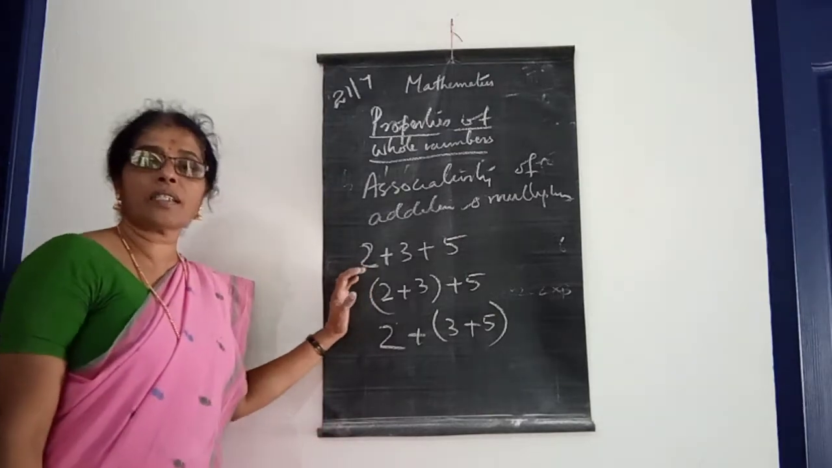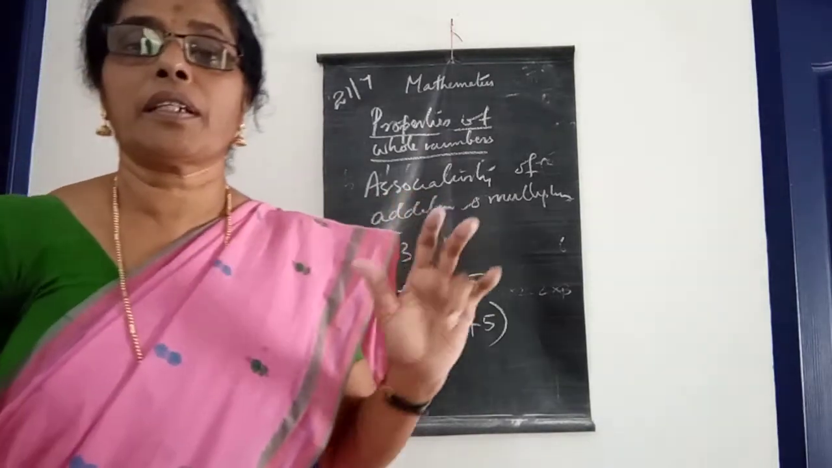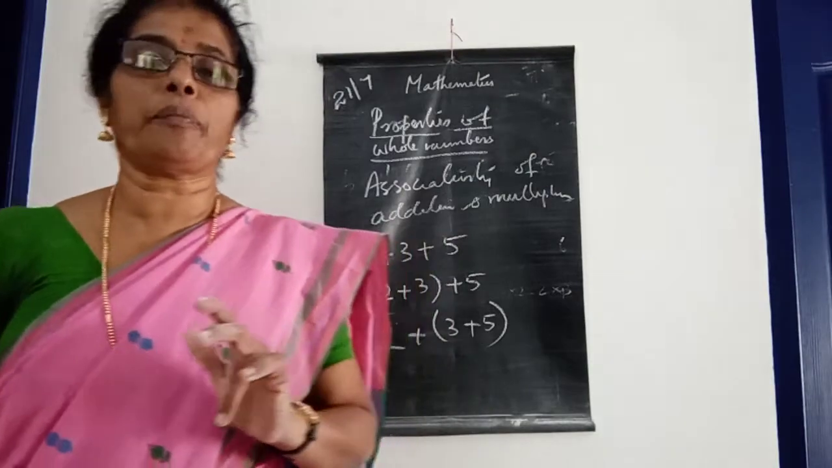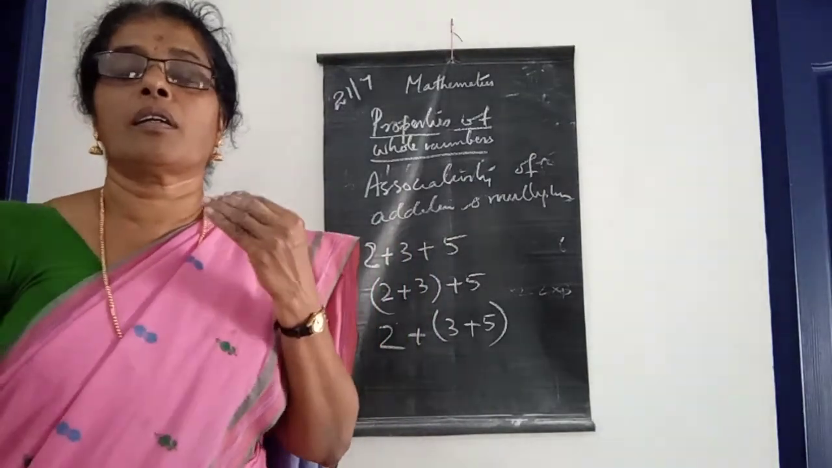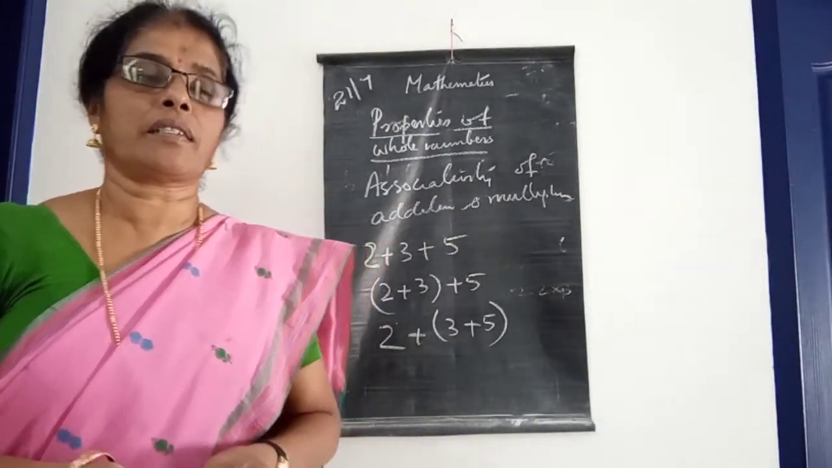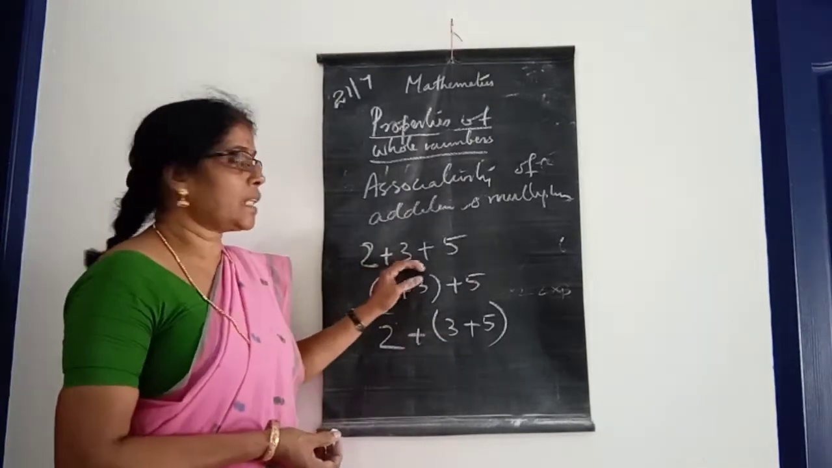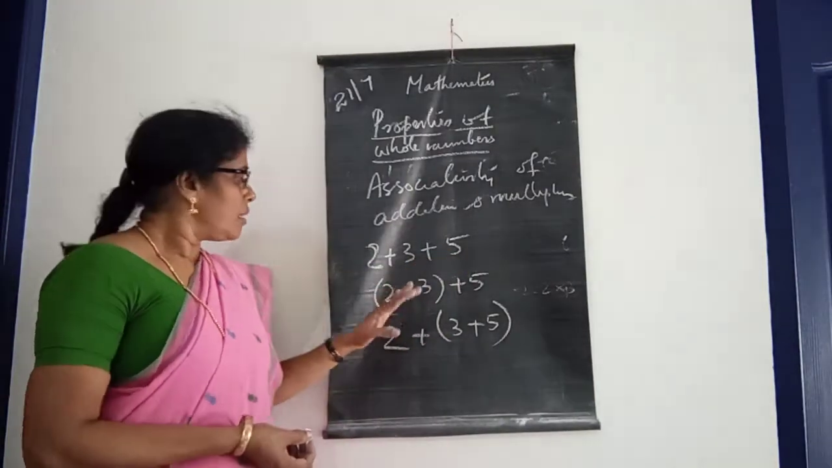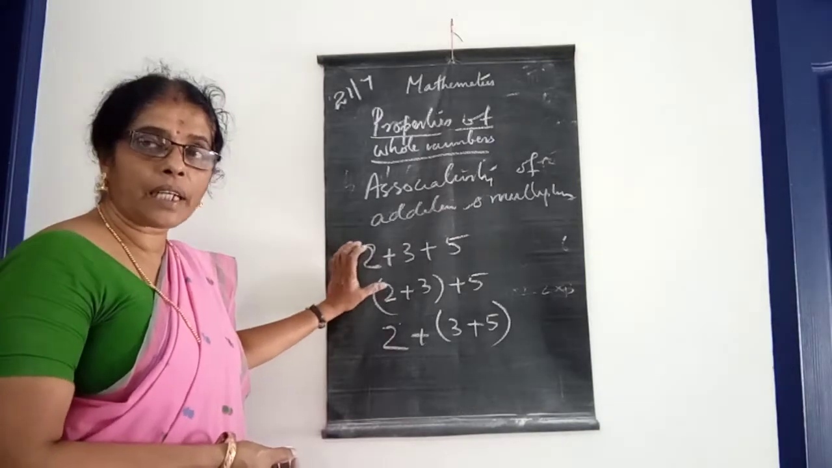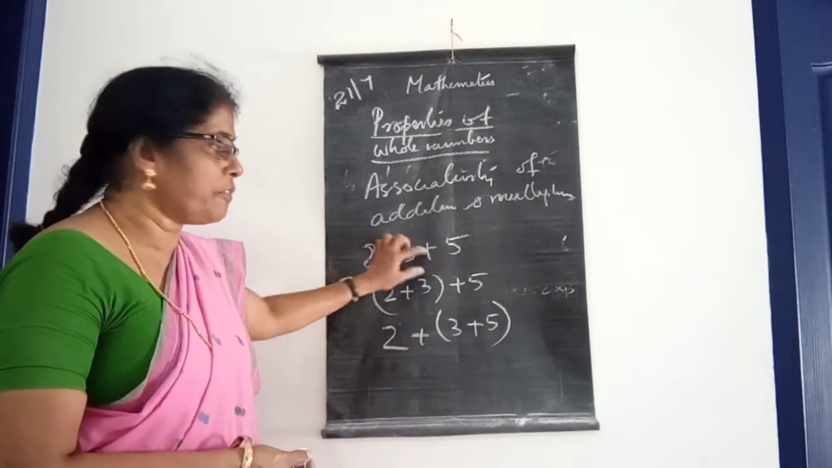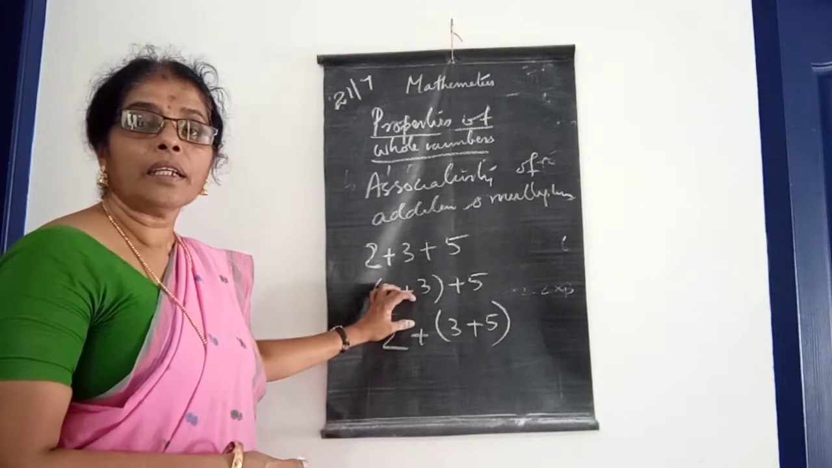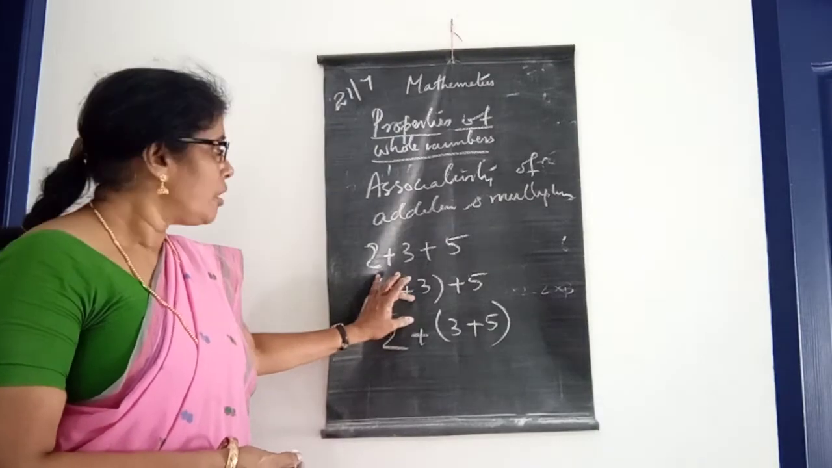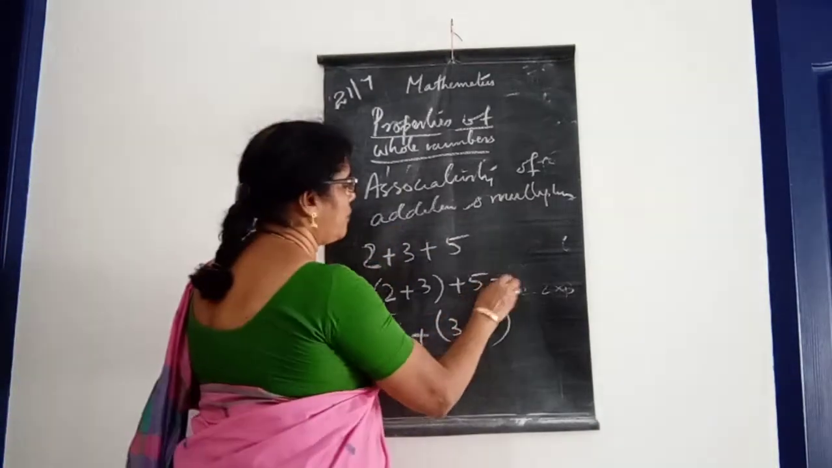Which one is the easiest way that we can adopt? That is the use of the properties: we want to do the calculations in an easiest way. Look here, 2 plus 3 plus 5. We can add the first 2 digits, 2 plus 3, that means 5. 5 plus 5, that is 10, or otherwise.